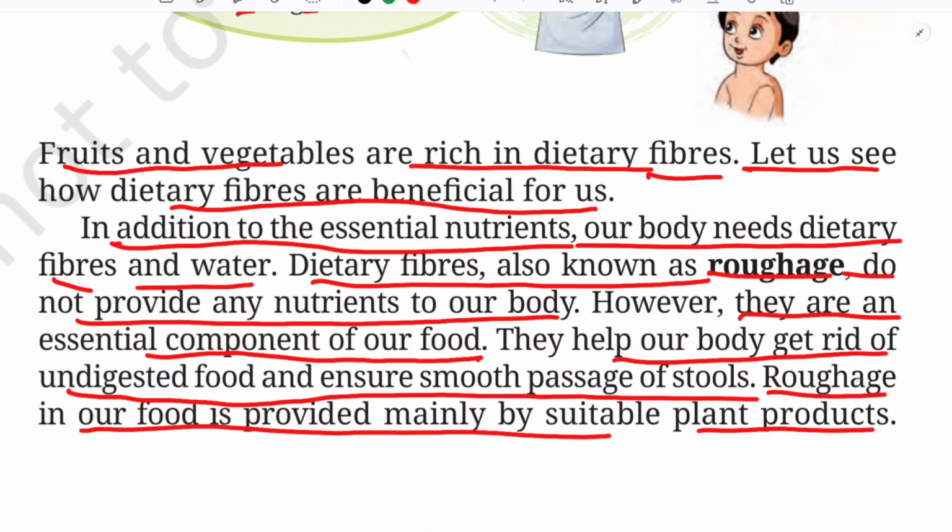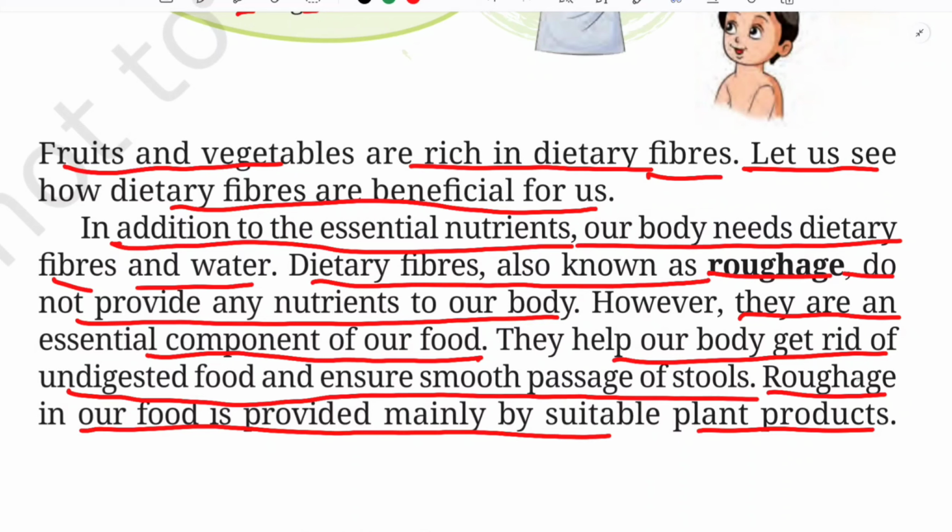See, when we eat food, the body will consume as much as it needs, but there will be some wastage, that is the undigested food, which the body will not be able to digest, okay. That will be wastage, and that will be passed out through the process of excretion.